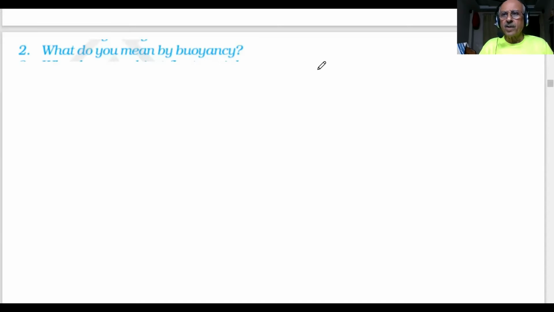You have seen, students, the ship floats on the sea, but an iron needle sinks inside the sea. Is it correct? Yes. Now, the question which we have been asking is that why the boats, the ships, they are floating, they are so huge, so big on the water, but a small needle, what we find, a small stone, it sinks. Naturally, there is a curiosity.